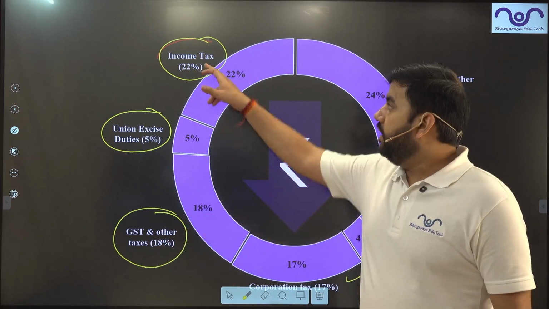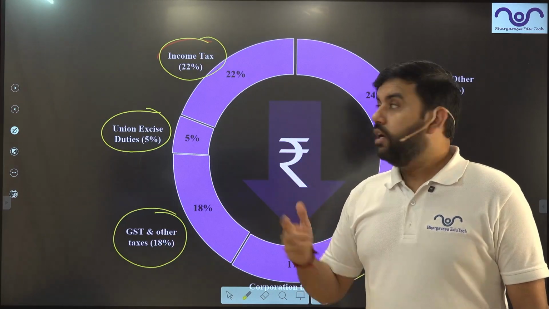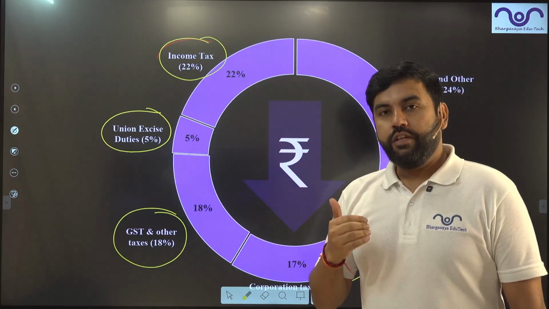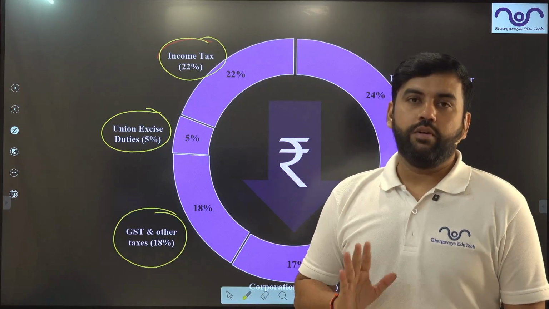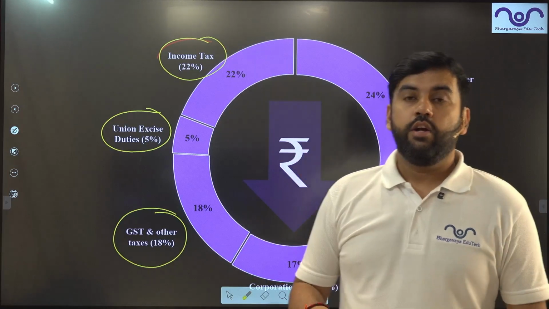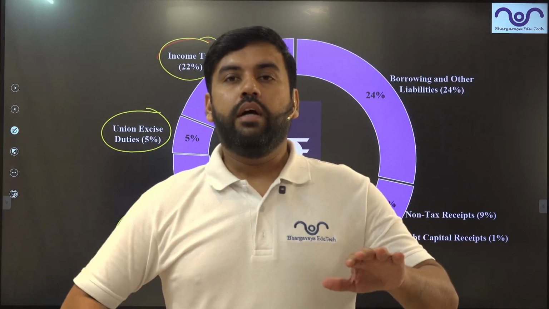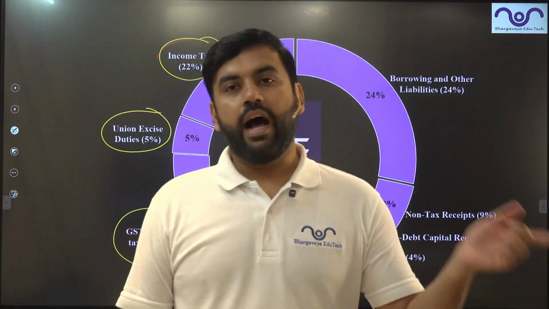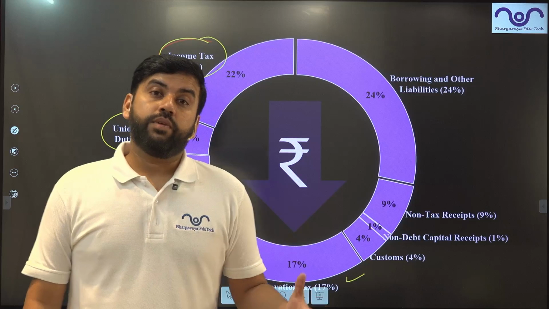And we know income tax is more equitable, more target based, right? So income tax collection is a good sign for a growing economy. If the share of direct taxes increases over the indirect taxes, it's a very, very good sign. So together with corporation tax 17% and income tax 22%, the Government of India is on the right track to reduce the incidence of taxes on the poor with lower GST and higher income tax, which means that per capita income is also rising in India.